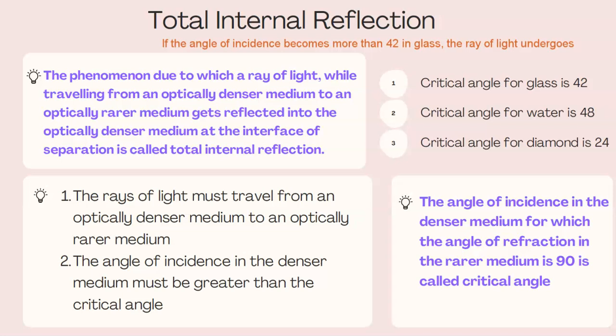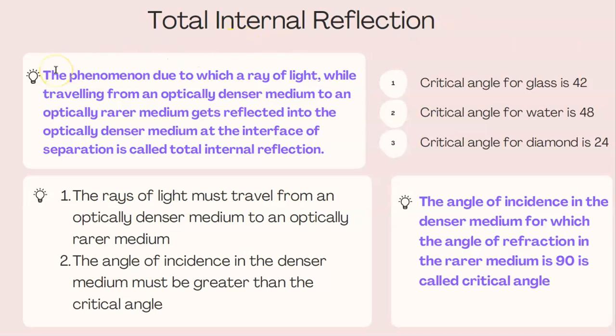So if I say the critical angle of water is 48 degrees, it means that if the angle of incidence becomes more than 48 in water, the ray of light undergoes TIR, total internal reflection. And the same thing can be said for diamond. So the definition of total internal reflection: a phenomenon due to which a ray of light, while traveling from an optically denser medium to an optically rarer medium, gets reflected into the optically denser medium at the interface of separation is called total internal reflection.